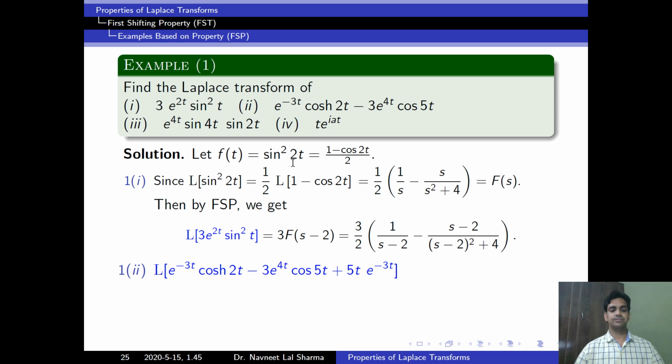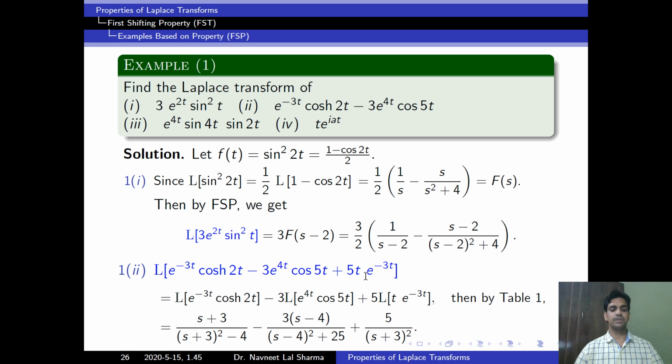Second question, we have to find the Laplace of this function. First I apply the linearity property, then I get this. Now I have to find the Laplace of e to the power minus 3t into cos hyperbolic 2t and similarly the other functions. Now we will use our table 1, that means the formulas. First we find the Laplace of this.